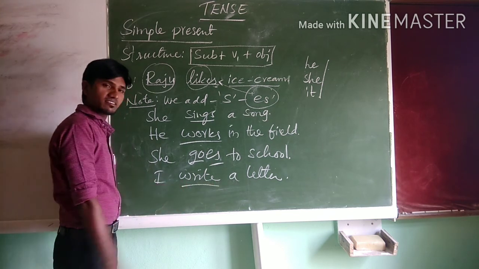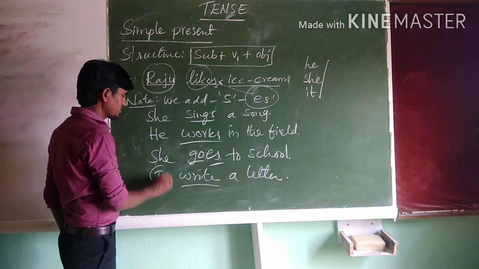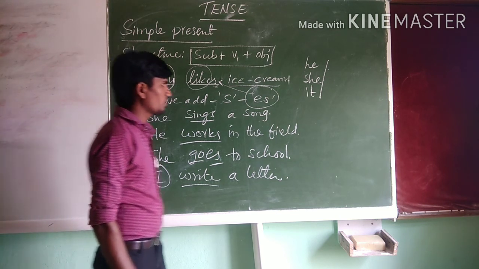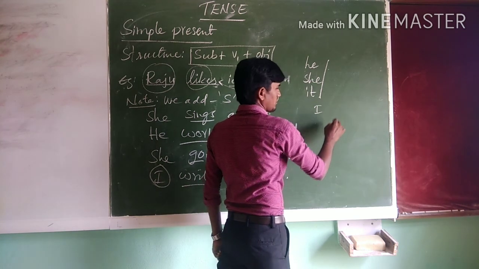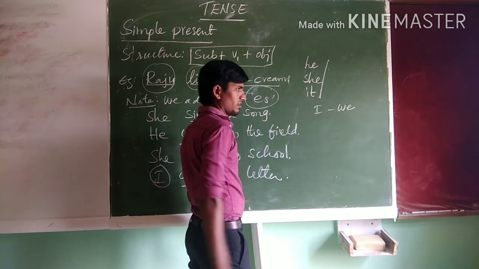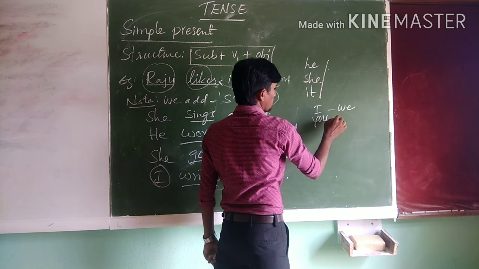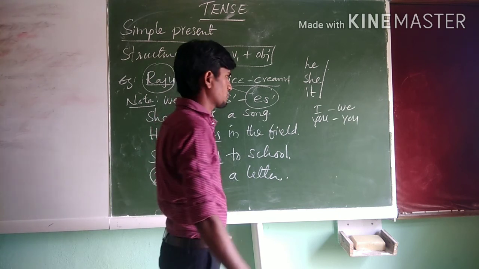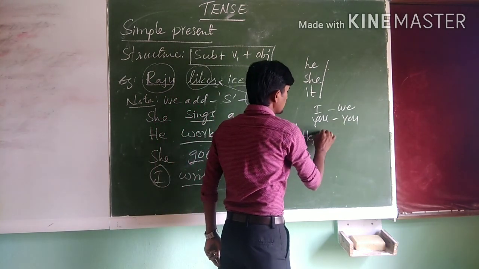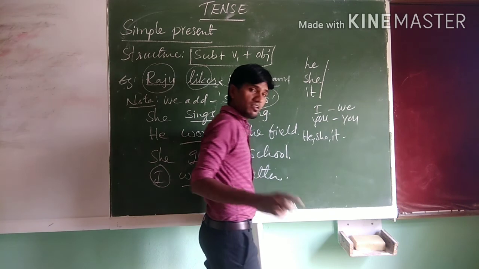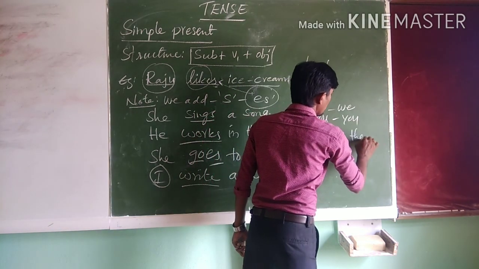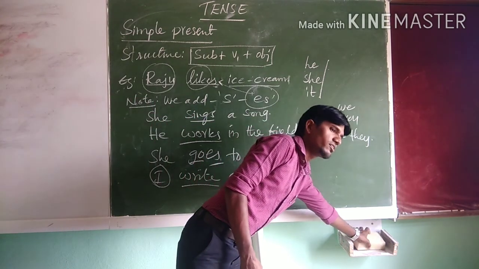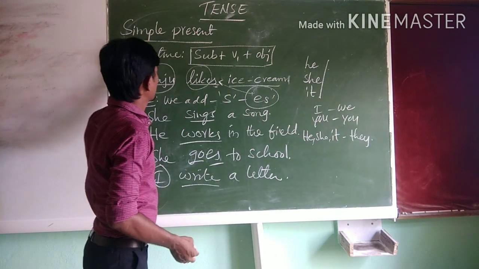Here, no need of adding s or es. Why? I is the first person singular. We is the plural, and you is first person singular as well as used as plural. It depends upon the context. And he, she, it are third person singular, and the plural is they. So this is the way we need to keep in our mind, my dear students.